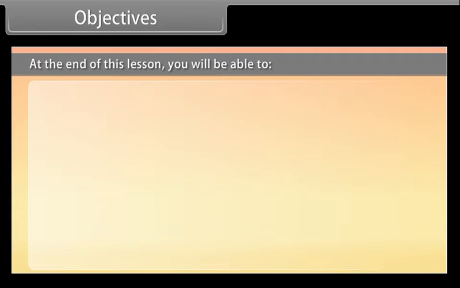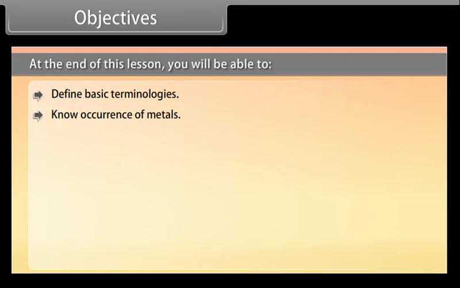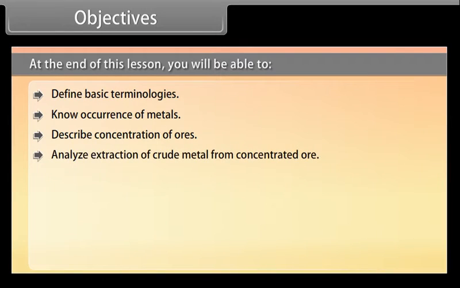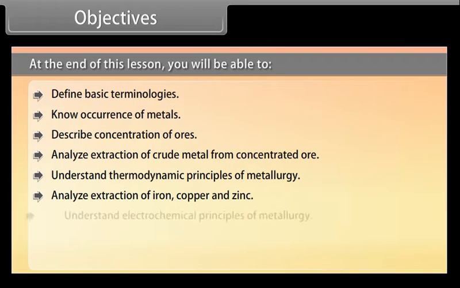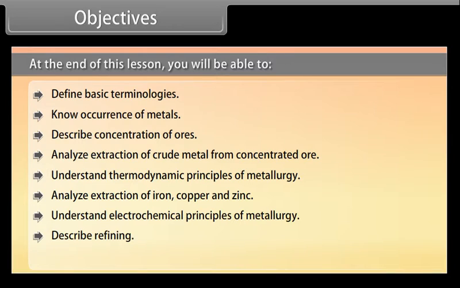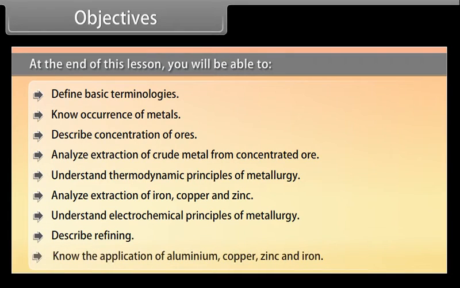At the end of this lesson, you will be able to define basic terminologies, know the occurrence of metals, describe concentration of ores, analyze extraction of crude metal from concentrated ore, understand thermodynamic principles of metallurgy, analyze extraction of iron, copper, and zinc, understand electrochemical principles of metallurgy, describe refining, and know the application of aluminium, copper, and zinc.